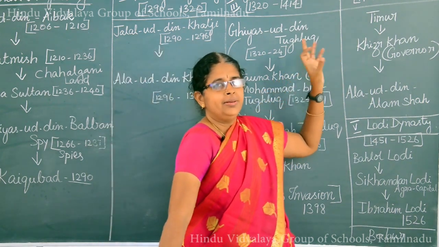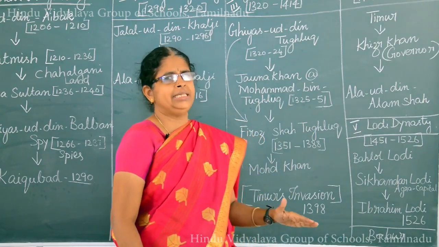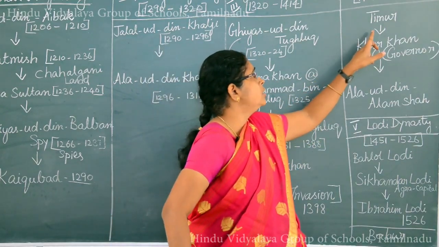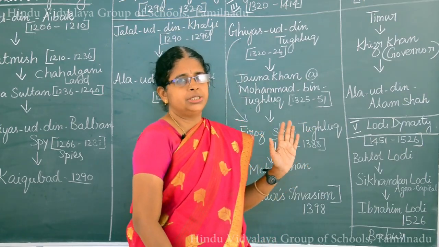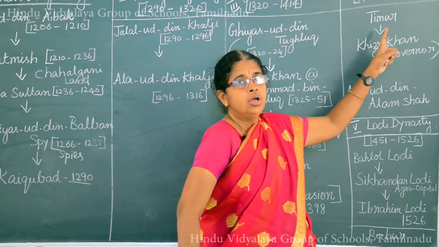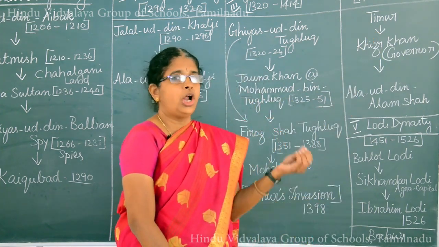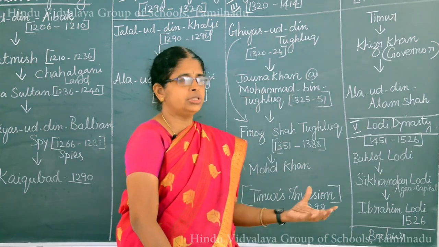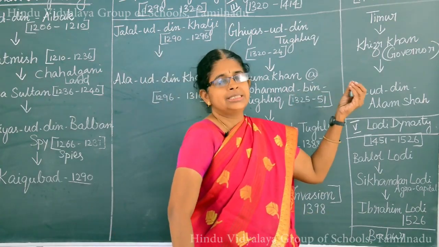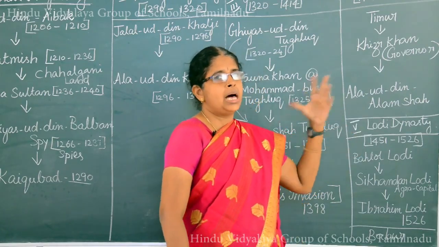So when he came through the Punjab, he attacked Delhi, looted the city of Delhi, and then he also attacked the Punjab region. So Delhi and Punjab were first attacked by Timur. While leaving India, he took all the wealth from India. Not only the wealth, he also took the carpenters, sculptors and masons to construct monuments at Samarkand.